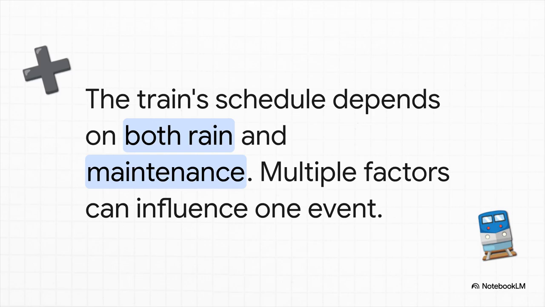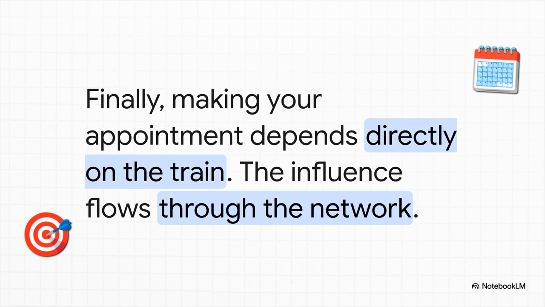So the train node is influenced by both. We draw arrows from both rain and maintenance to our new train node. Things are starting to get connected. And here's the finish line, making your appointment. This depends directly on whether the train is on time or delayed.